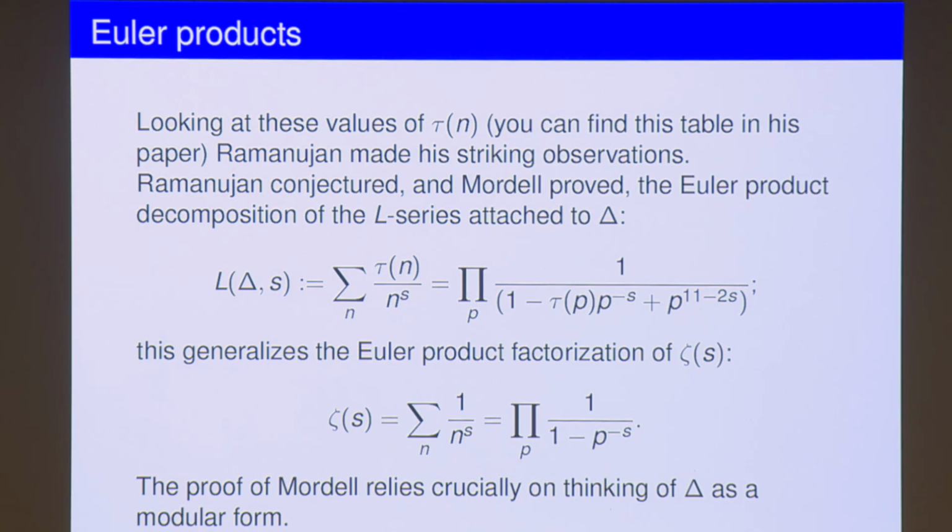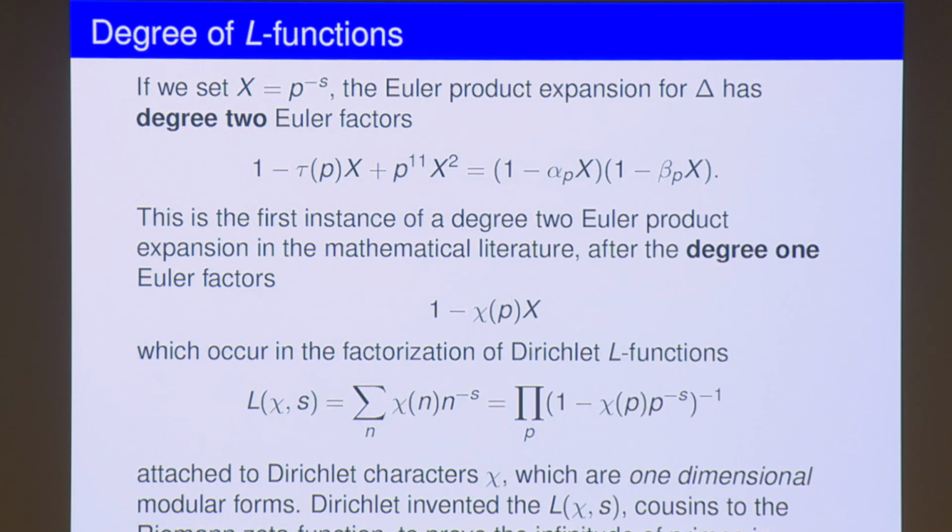Okay, and soon after, within a year or so, or within a few months, Mordell actually proved this particular conjecture, relying on the interpretation of the delta function as a modular form rather than a combinatorial product expansion kind of thing. All right, so that conjecture was quickly resolved, and in some ways this is the first time in the mathematical literature that one has an example of a degree 2 Euler factor, right?